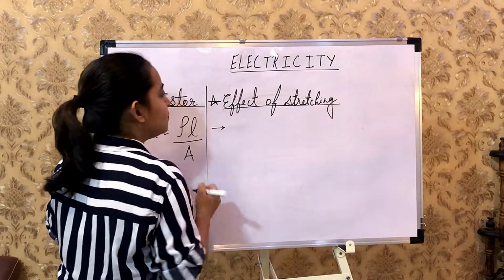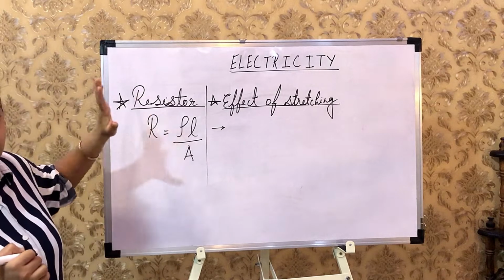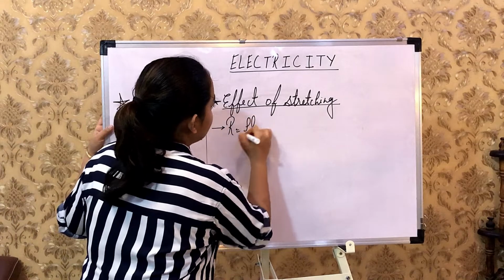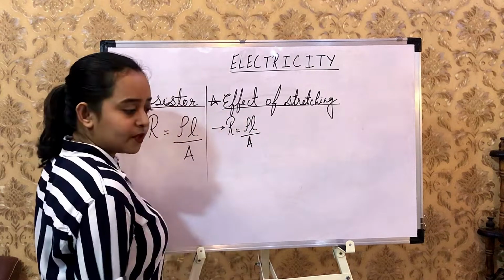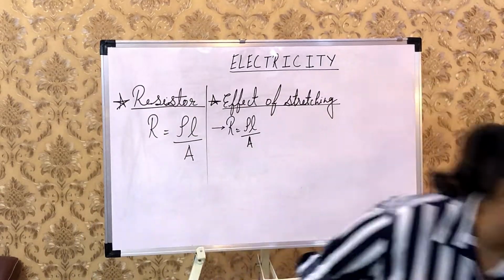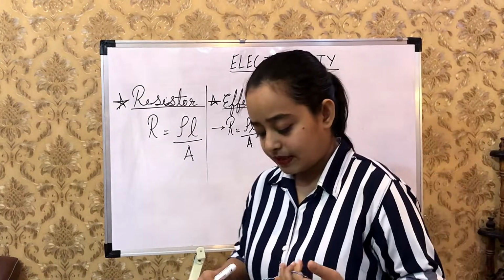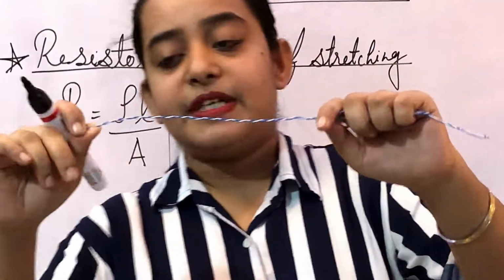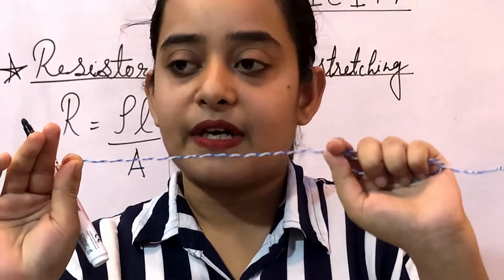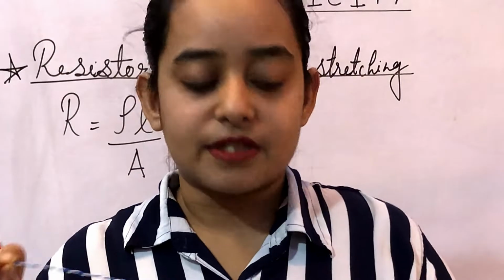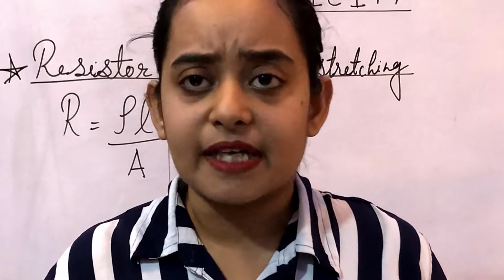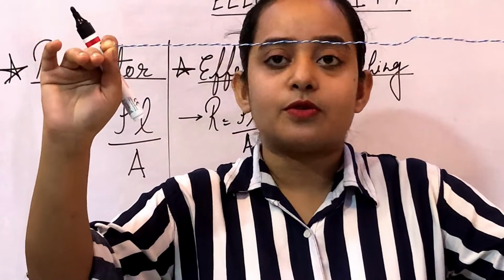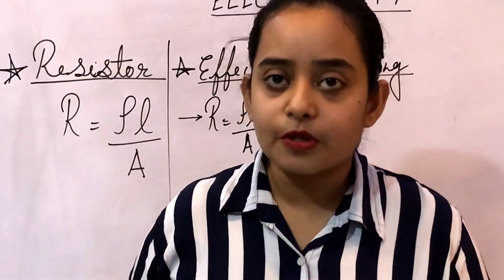We'll begin with our simple formula of resistance that is known to almost all, R equals rho L upon A. I have a piece of wire of some length L. If I increase the length of it by a certain value, say n times, where n can be twice, thrice or 4 times, or whichever value you want to consider.